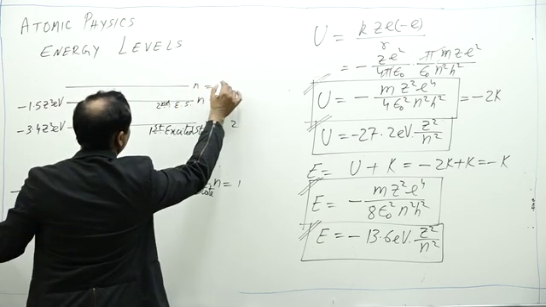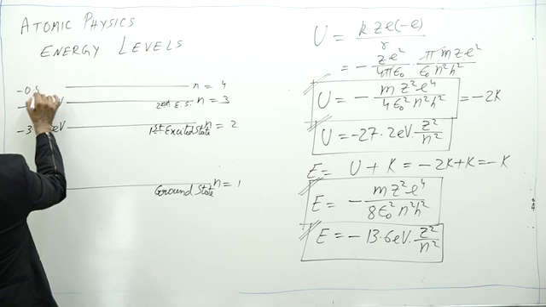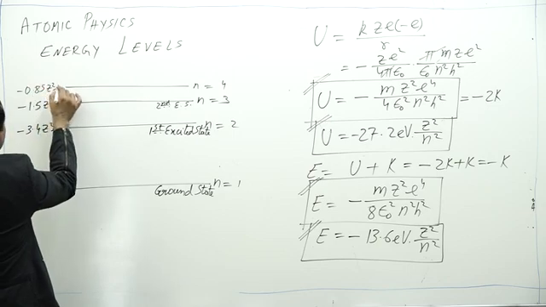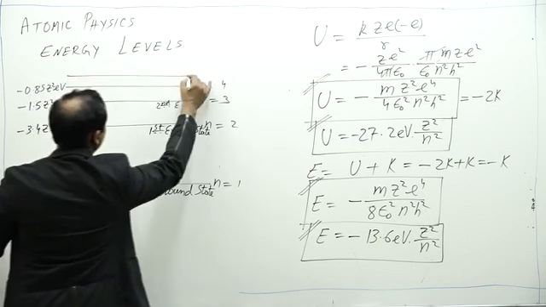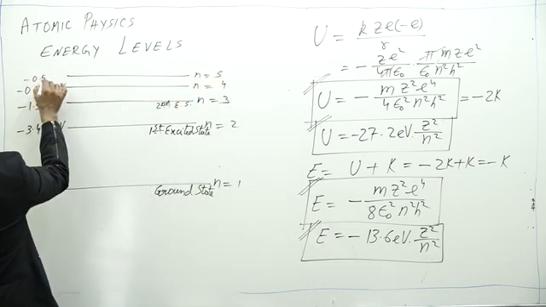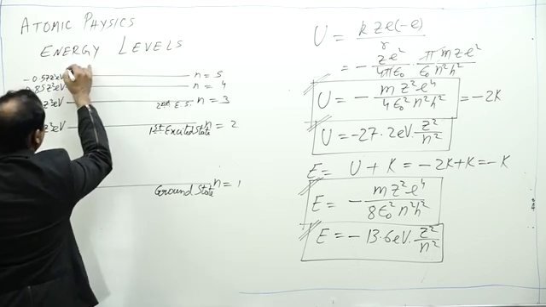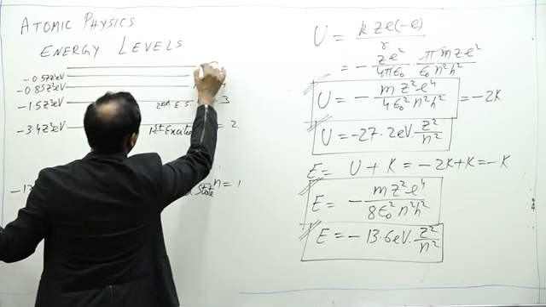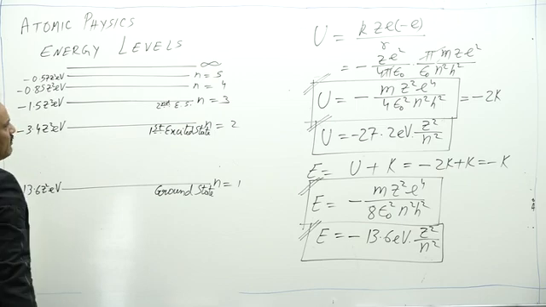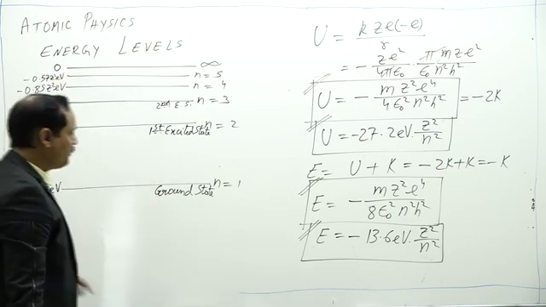Similarly, we have n equal to 4, that is minus 0.85 Z square electron volt. N is equal to 5 is minus 0.57 Z square electron volt. In this way, if we proceed, we get n equal to infinity, and it gives total energy to be 0.